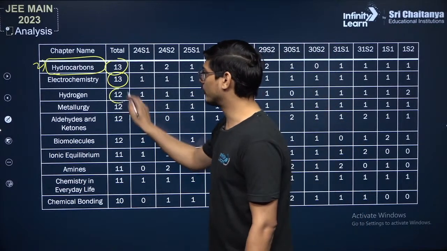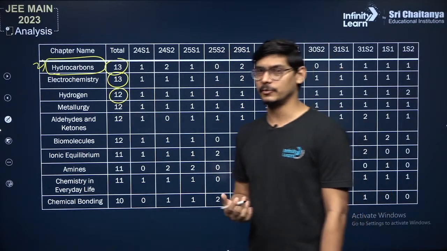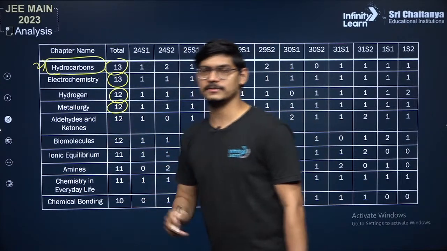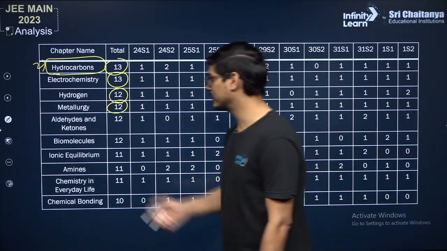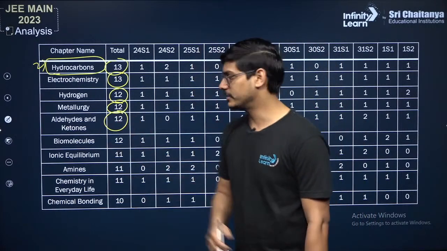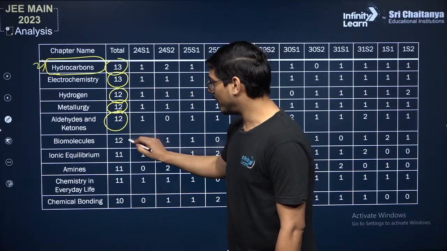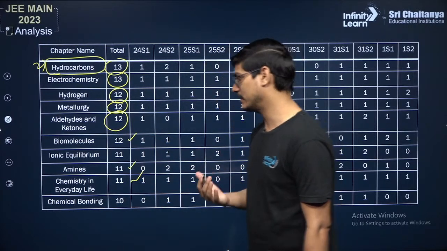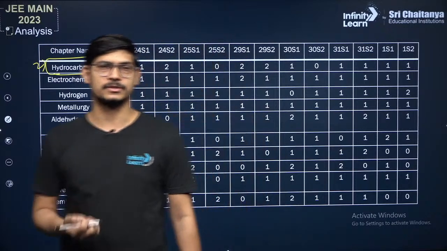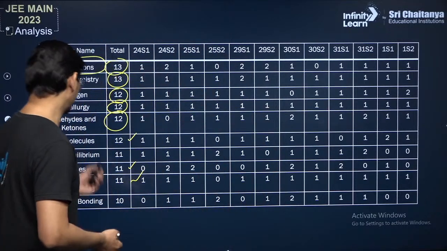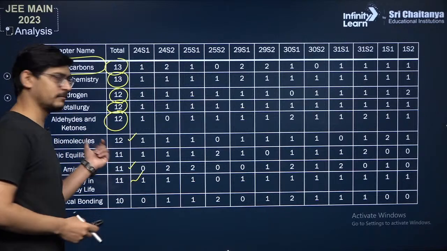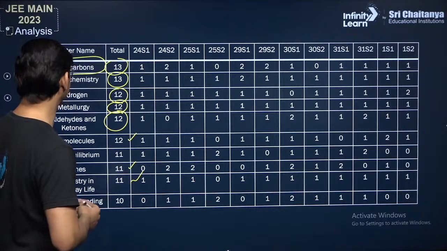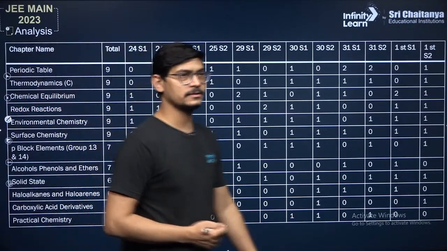So hydrogen, 12 questions. Yes, in hydrogen the majority of questions are asked from a single topic. I will talk about that. Metallurgy, 12 questions. In metallurgy there are some important processes. Aldehydes and ketones, an important chapter. Then biomolecules, chemistry in everyday life and amines are chapters where JEE asks one question from each. So if you have time, also try to cover them: biomolecules, chemistry in everyday life, and those kinds of chapters.